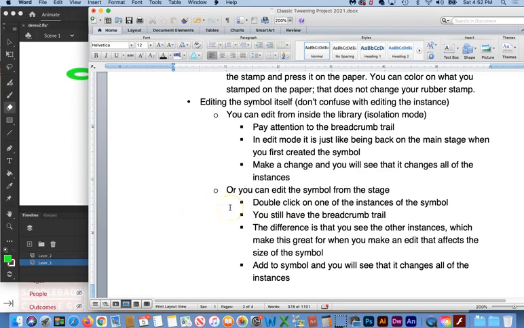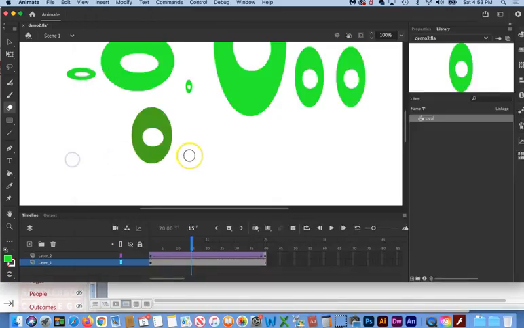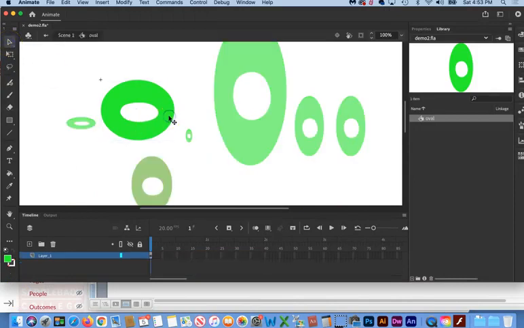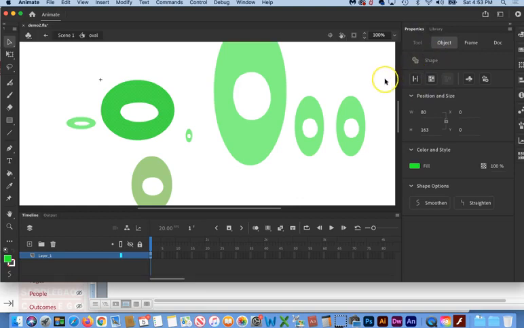And to do that, you just simply double click on one of the instances of the symbol. So let's go ahead and do that. I'm going to go back to my selection tool, and I'll pick this one. Now, it looks sort of similar to the isolation edit mode that you get from the library. You still have the breadcrumbs. You still feel a bit like you went back in time. And if we click on the symbol itself, go to Properties, it's a shape, all that's the same.